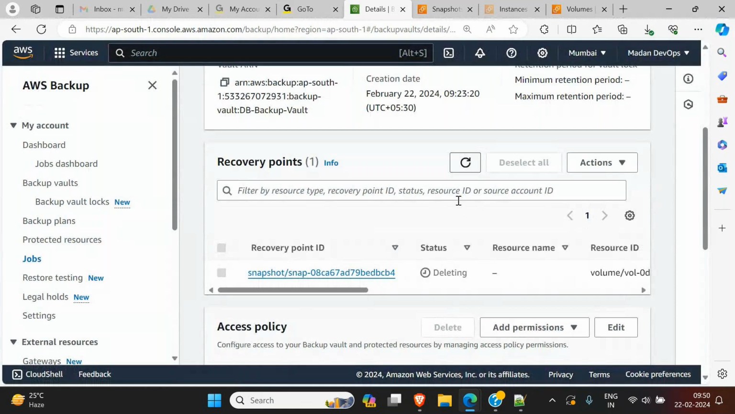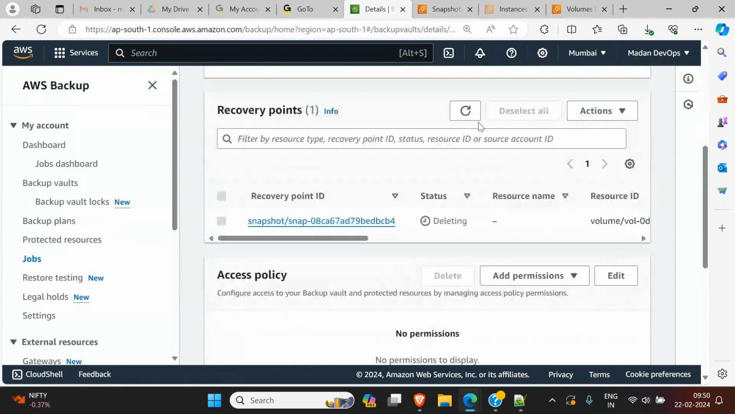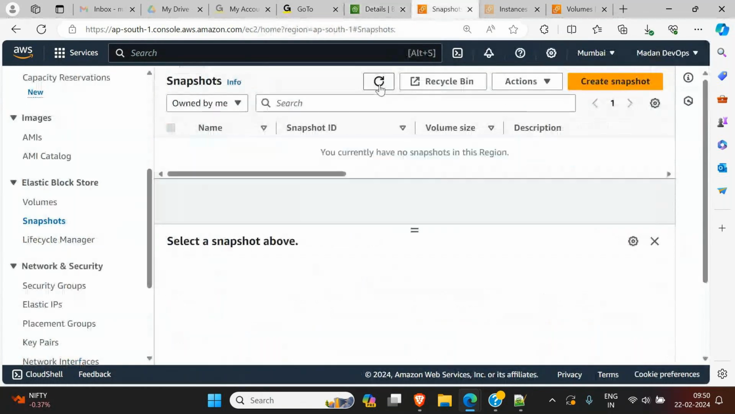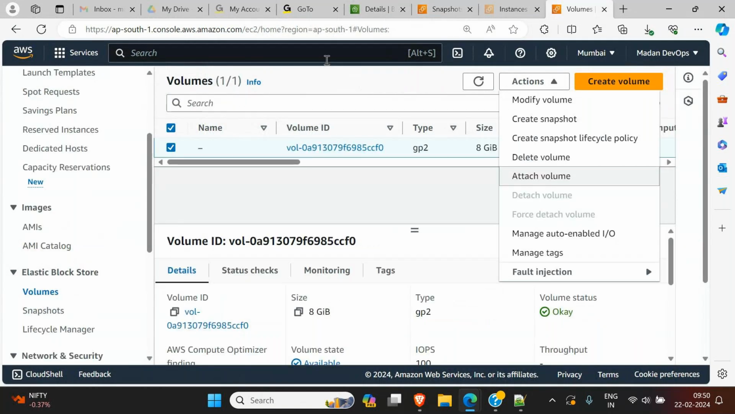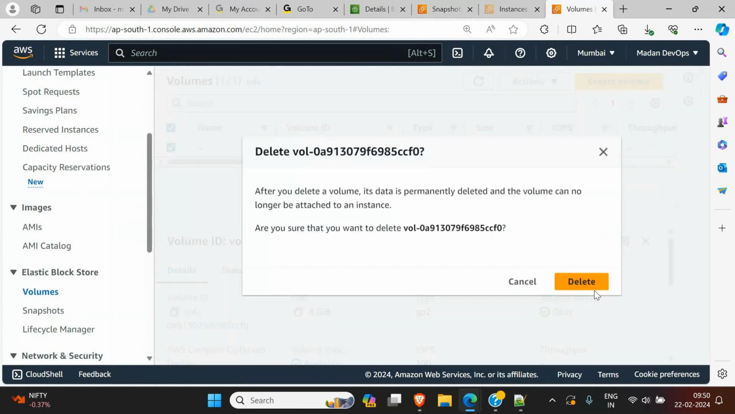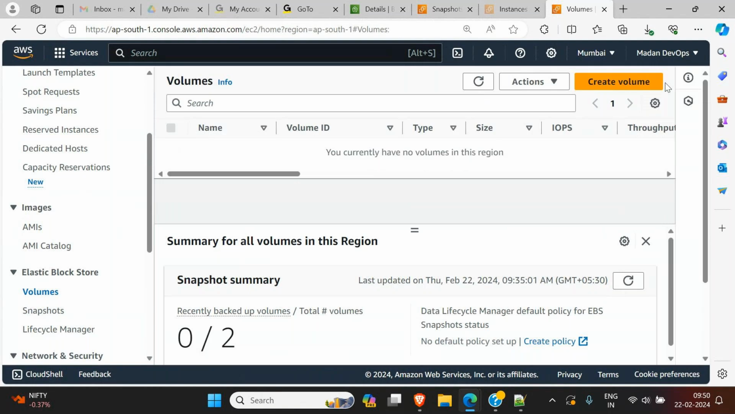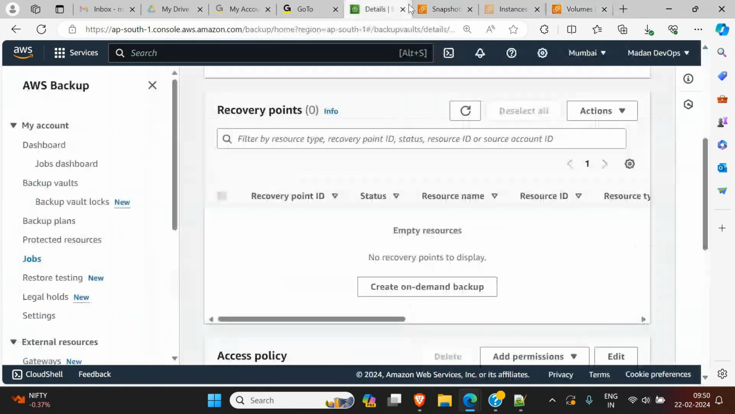It's showing this snapshot is deleting, under vault. It is deleted now. Let's go to our snapshot and refresh it. Your snapshot is gone now, right? Now our volume is also not required. Let's delete that volume as well. Nice, that is also deleted now. What is left now? Our daily backup is still there, right?